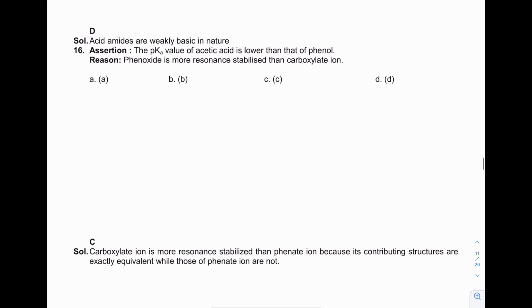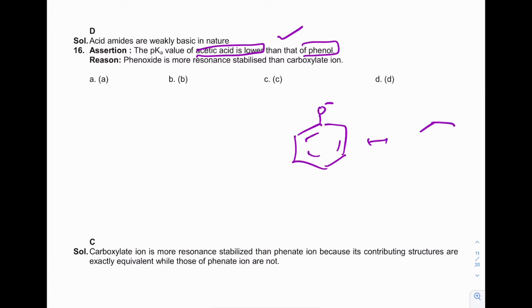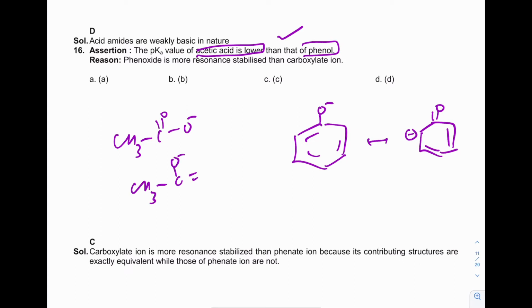Next: the pKa value of acetic acid is lower than phenol. This is correct because acetic acid is a stronger acid than phenol. Phenoxide ion is more resonance stabilized. This one is wrong because in phenoxide ion, in the resonating structures, the negative charge is delocalized on carbon, whereas in a carboxylate ion, the negative charge is delocalized on oxygen and its resonating structures are equivalent. So the second statement is wrong. So it is C.